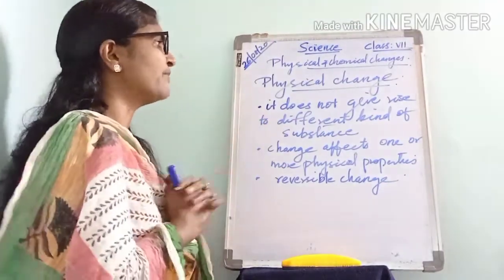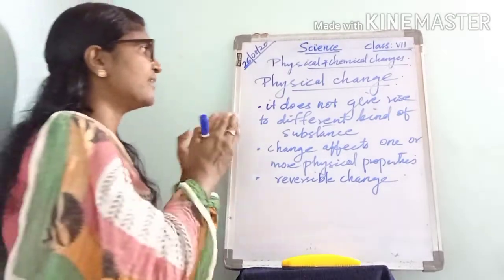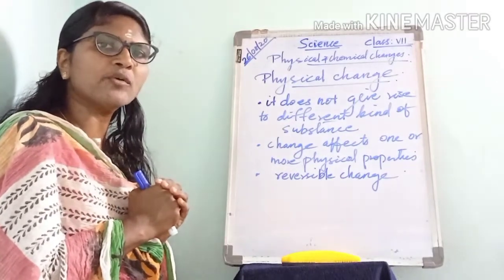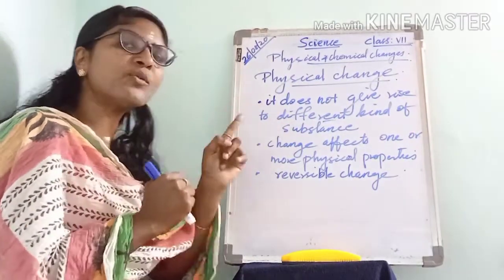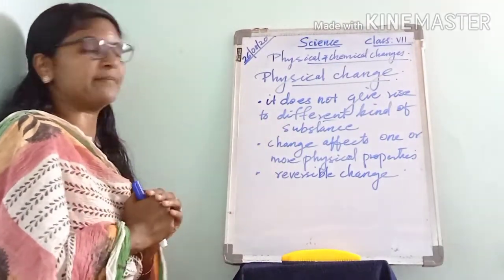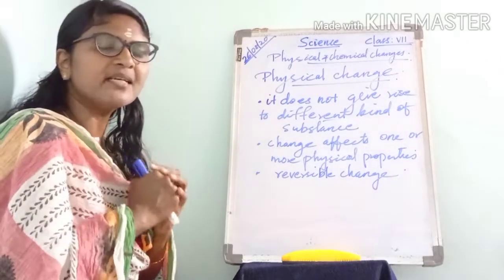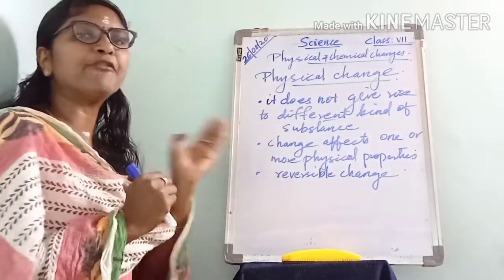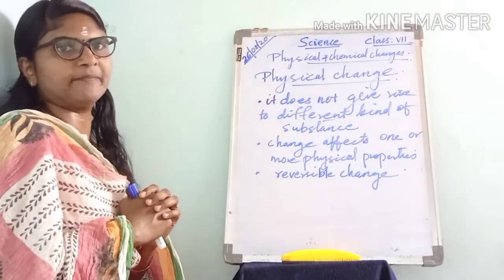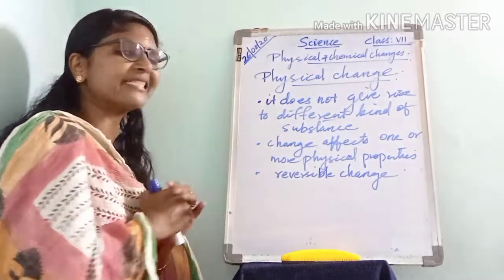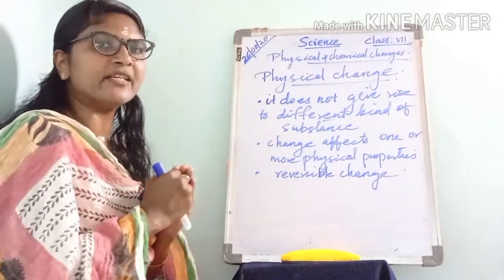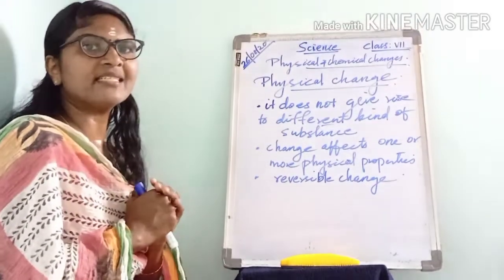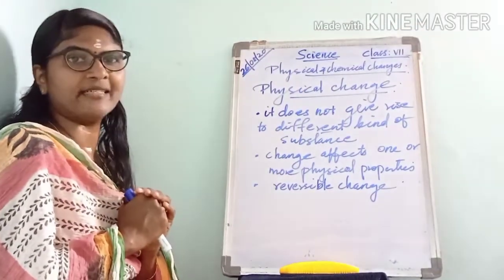Let us talk about physical change. First we can see what a physical change is. When a substance undergoes a physical change, it does not give rise to a different kind of substance. We can consider an example. When we heat sugar on a gentle fire, only to melt it, its composition does not change.